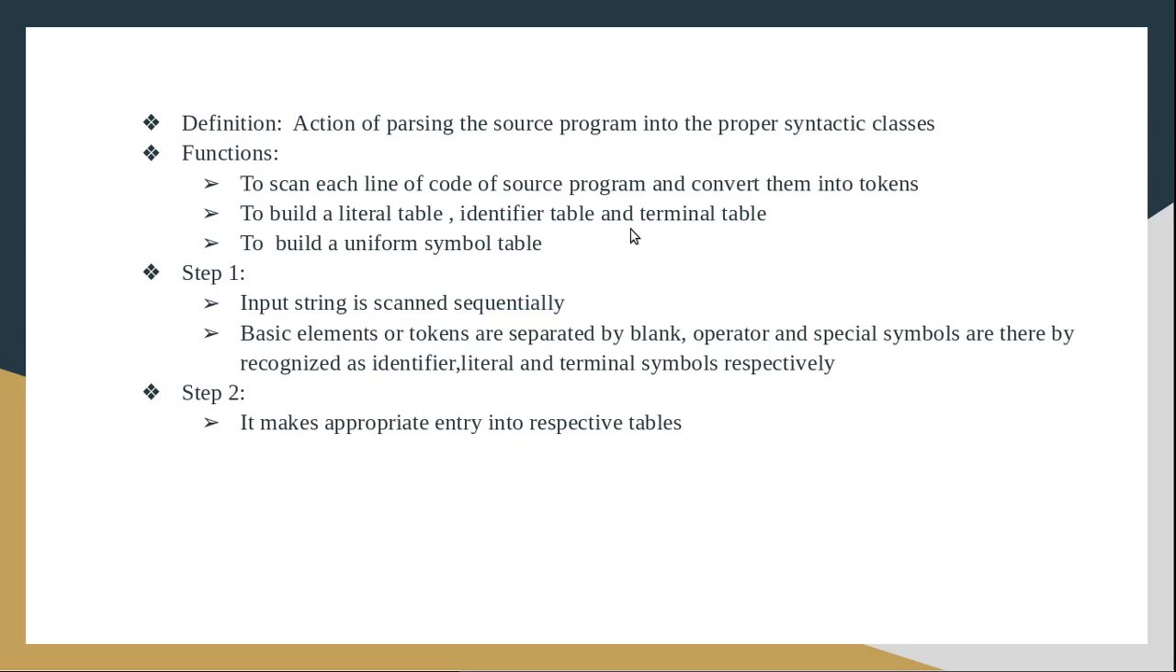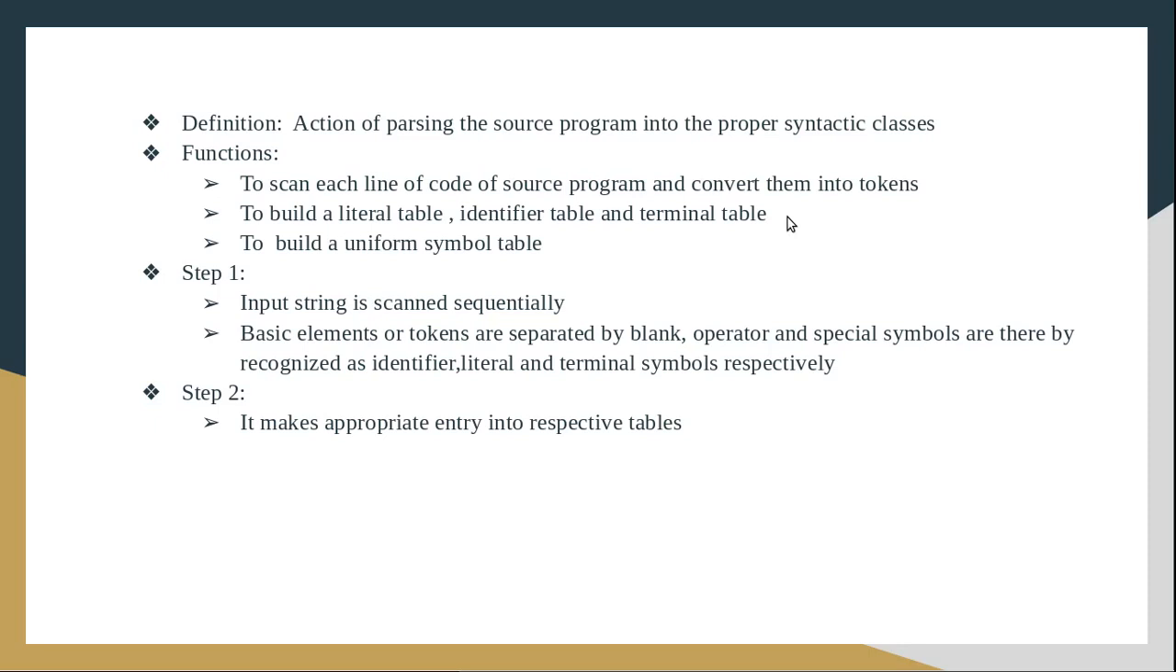So what are the main functions of the lexical analysis phase? The first function is to scan each line of code of the source program and convert them into tokens. Read character by character from the source program and check for the break character or break symbol. Whenever you see the break character, all the non-break characters up to that break character will be grouped and will form a token. Okay, so I have told you we have basically three types of tokens, that is literals, identifiers and terminal symbols.